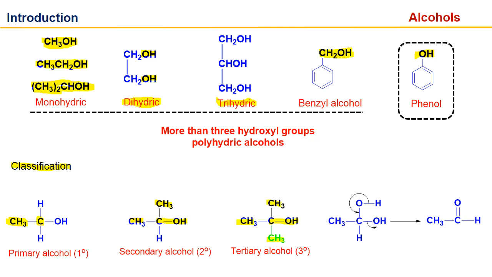One important thing: if one carbon atom has two hydroxyl groups, then it creates repulsion, and due to repulsion they can't remain on that carbon atom, and they finally leave as a water molecule, and we get an aldehyde. So we get an aldehyde if we have two hydroxyl groups on the same carbon atom.